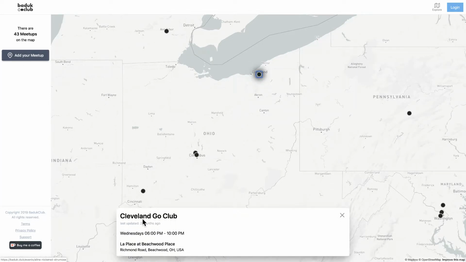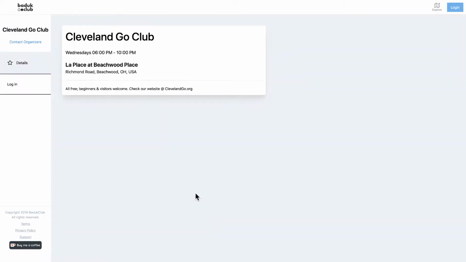They can also write their meetup name here for the special night. Looks like they last updated their club 2 months ago, which is good to know. Pretty recent, so I can trust that the information here is correct. Wednesday night is when they meet, and they meet at this location right there, La Place. So I can go and click, and actually I can see some more information as well, descriptors. So it's free, beginners are welcome, and they have a website, clevelandgo.org.